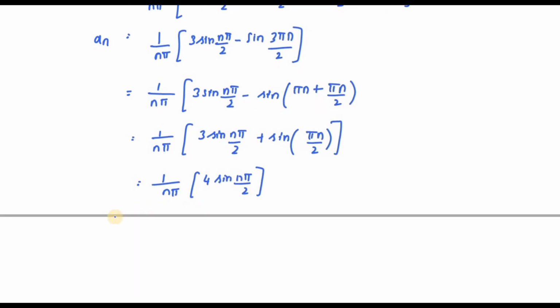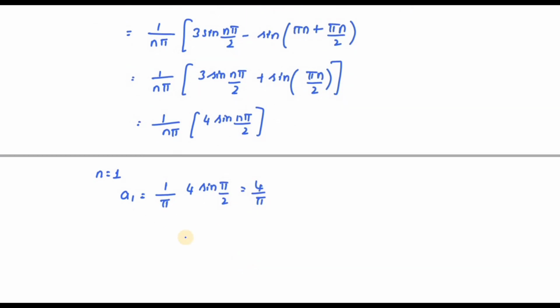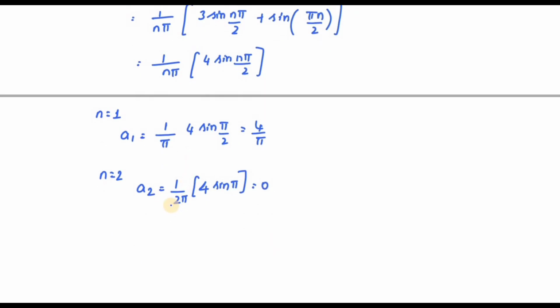Okay. So if I substitute n is equal to 1, a1 is equal to 1 divided by pi, 4 sin pi by 2, so that is equal to 4 divided by pi. If I substitute n is equal to 2, a2 is equal to 1 divided by 2 pi, 4 sin pi, that is equal to 0. Why?